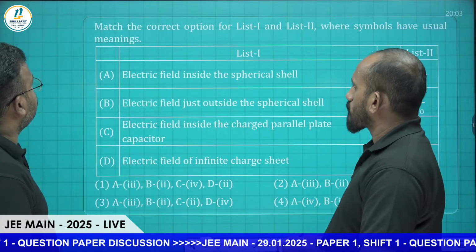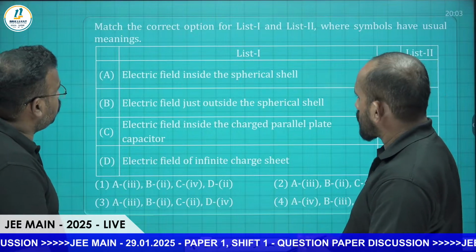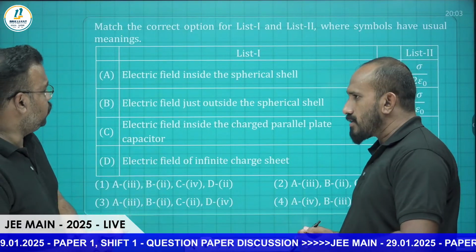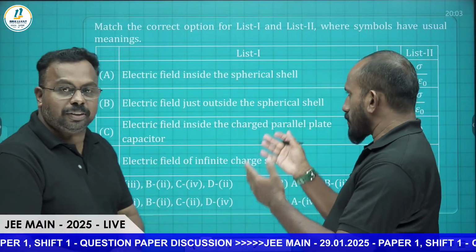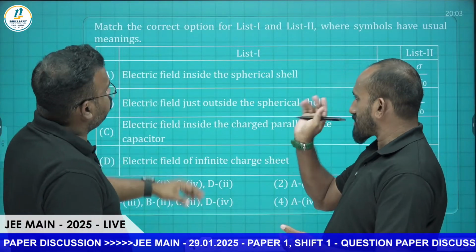Next one. Match the correct option for list 1 and list 2 where symbols have usual meanings. It is based on electric field only, sir. So electric field and charges are there. Students who remember the electric field equations can do it very easily. Gauss's law is mainly there, with its applications. Everything is direct.